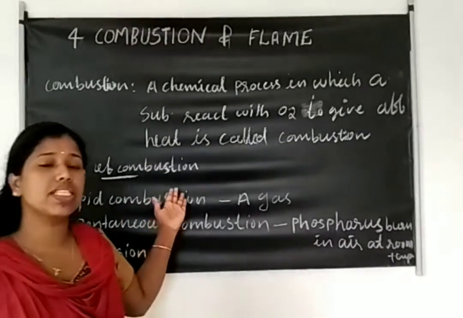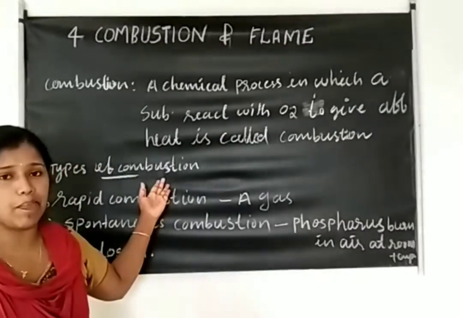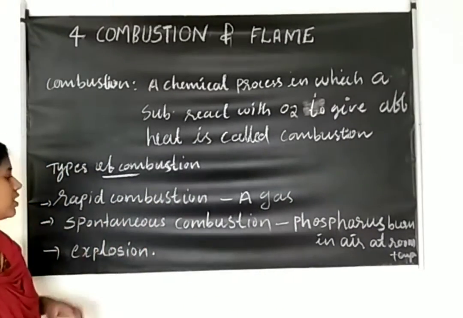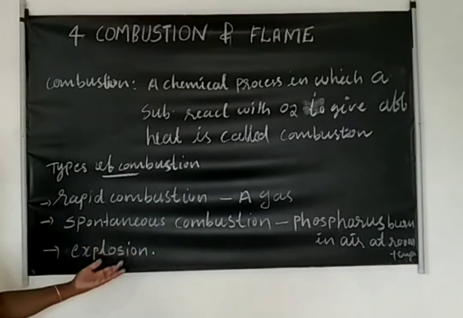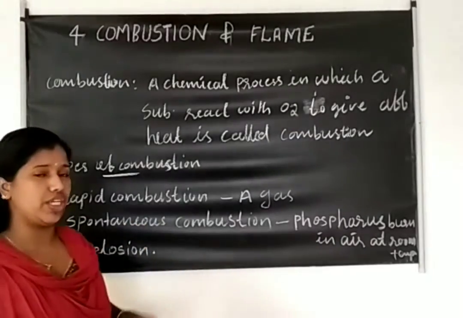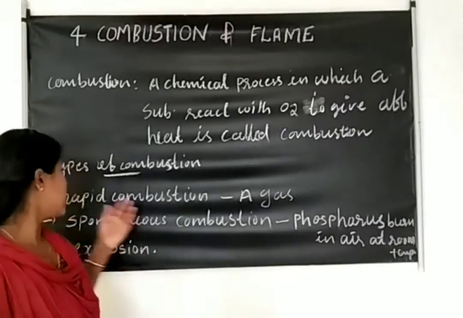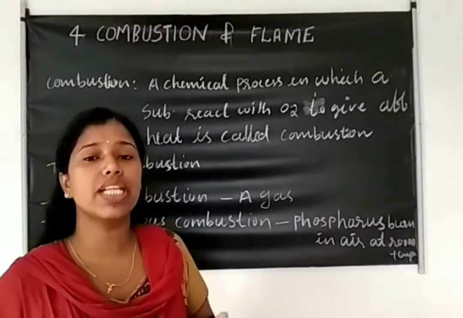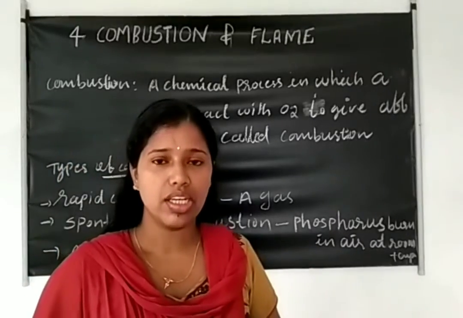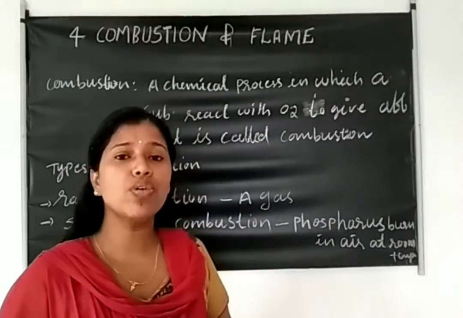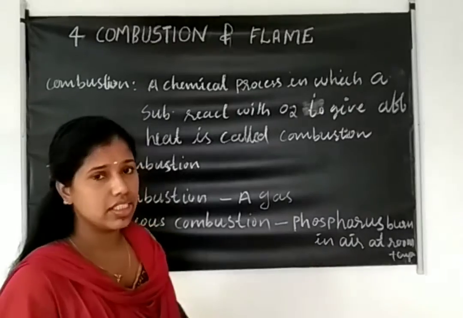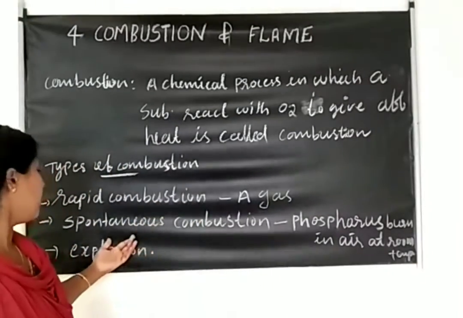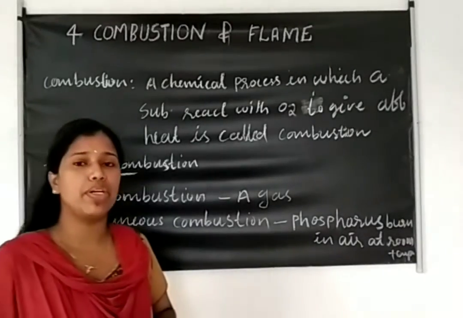Next is different types of combustion. The first one is rapid combustion, the second is spontaneous combustion, and the third one is explosion. For example, the first one, rapid combustion: we are using a gas stove, and within seconds it will produce heat and light. That is rapid combustion.